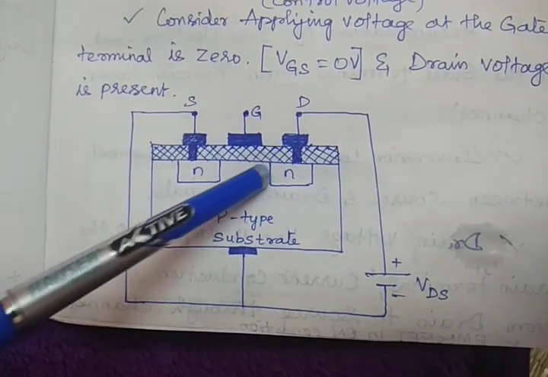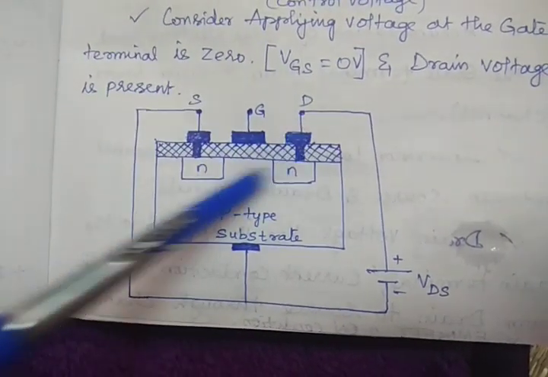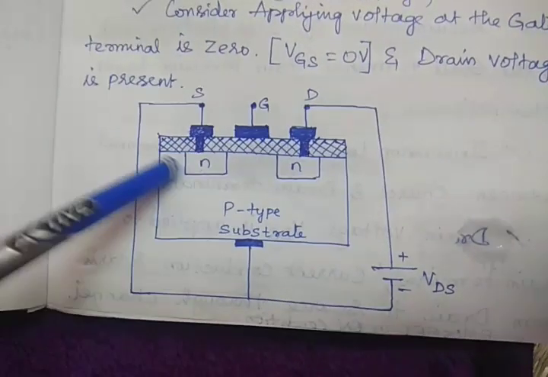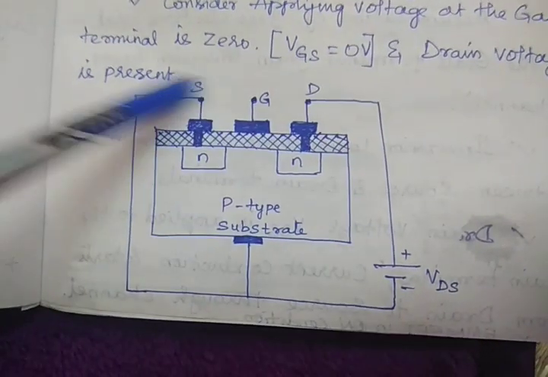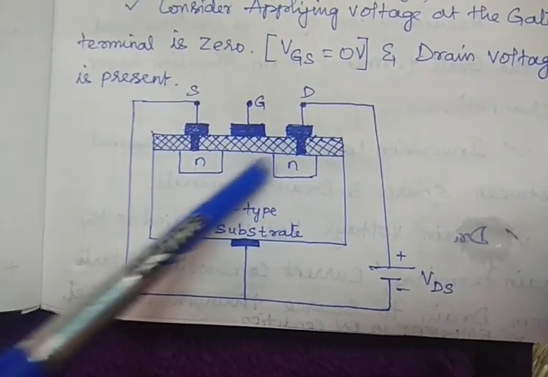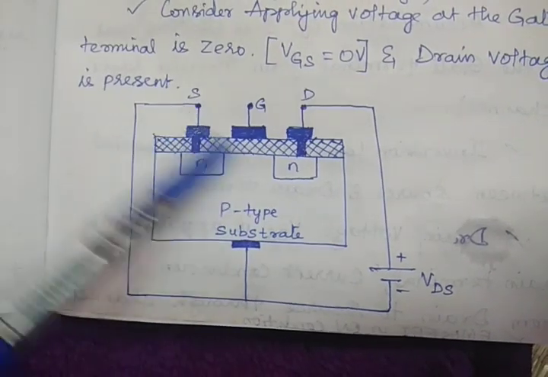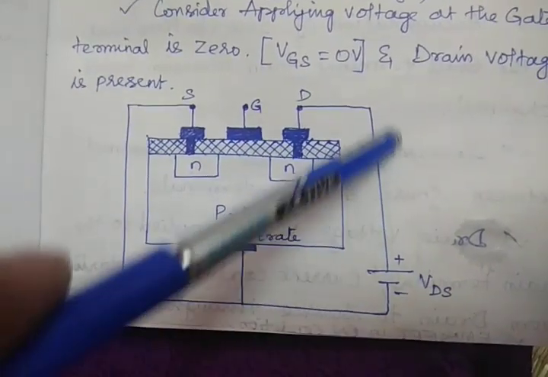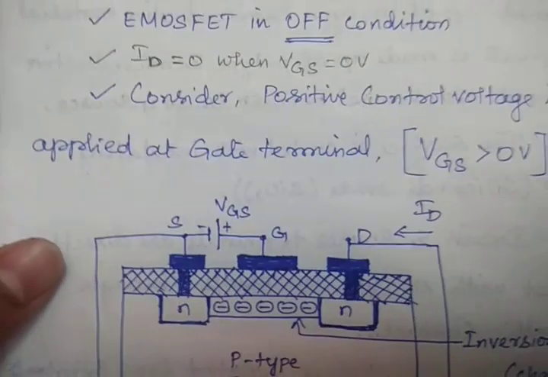See this, if a channel is present, then I can say drain and source are short circuited, then current conduction will take place. Like that we can say channel is present. Here there is no channel, so it will be considered as an open circuit. If open circuit, then current conduction will be 0. So in this case, current conduction will be 0.